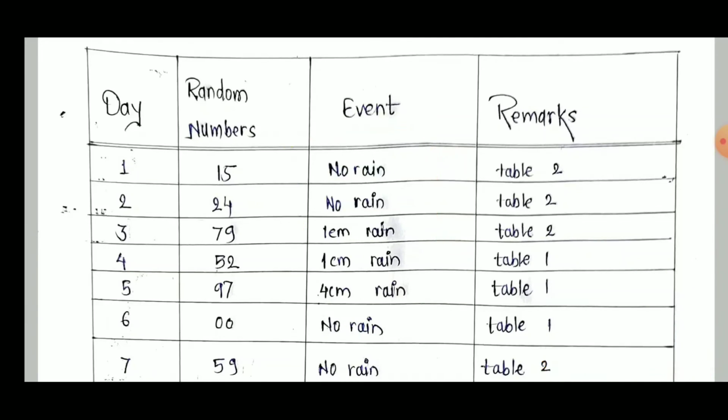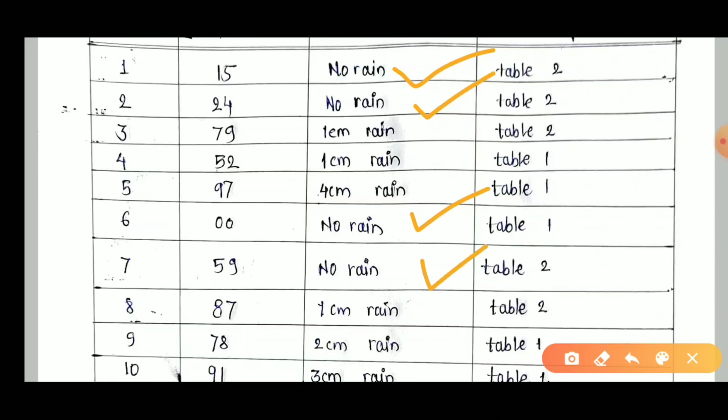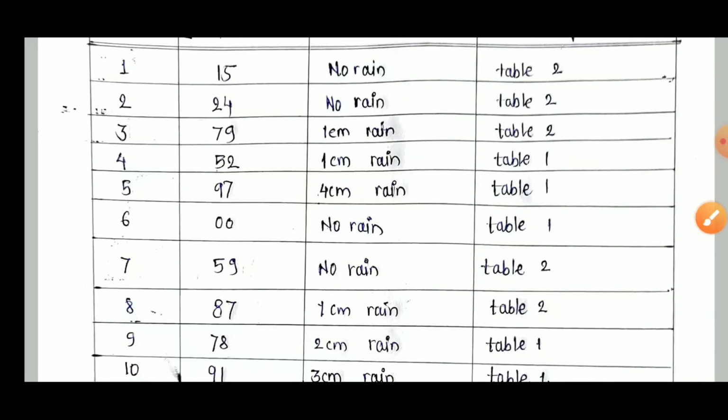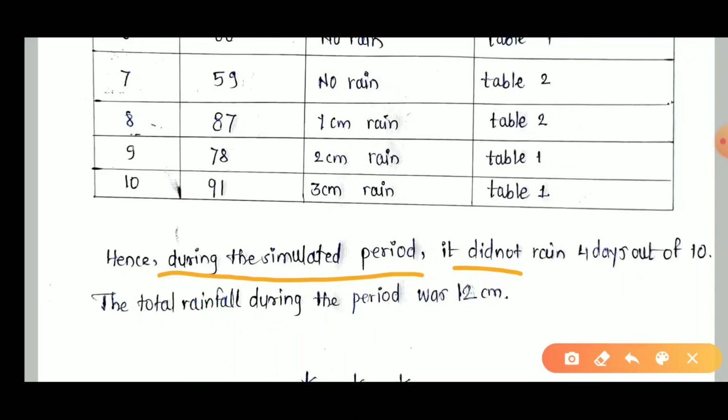10 days. Now finally I count how many days I did not have rain: 1, 2, 3, 4. From these 10 days, 4 days are not rainy. Now I come to the calculation: hence during the simulation period it did not rain 4 days out of 10. The answer of different students may be different; not all of you necessarily have 4 days of rain. How much rain and which random numbers you generated, according to that your result comes.